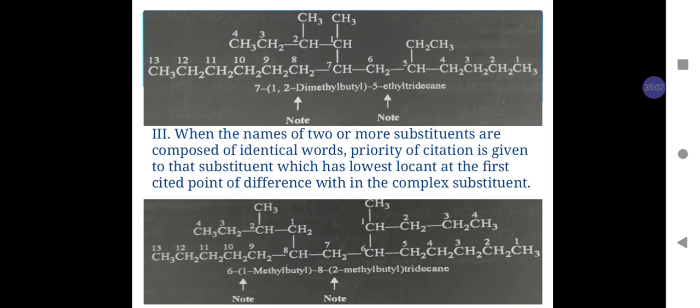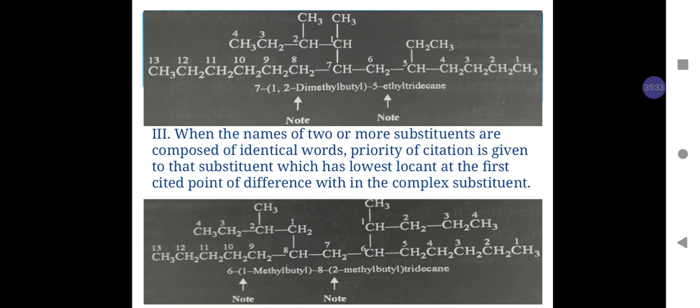For example, as shown below, the given molecule has a parent chain of 13 carbon atoms in which numbering starts from the right hand side, and this parent chain has two substituents at carbon number 6 and carbon number 8.